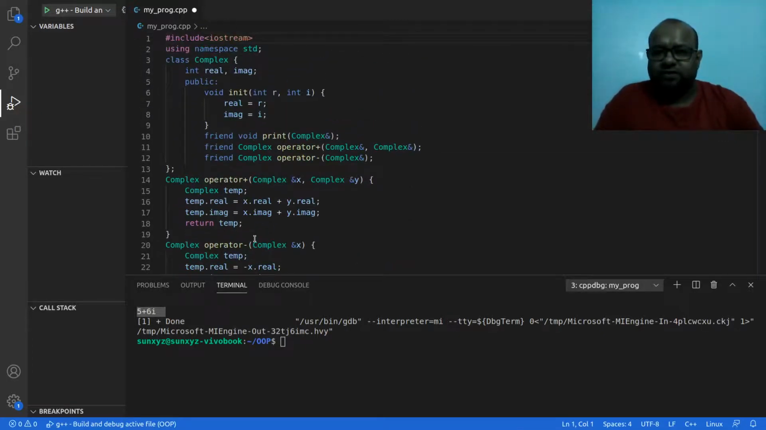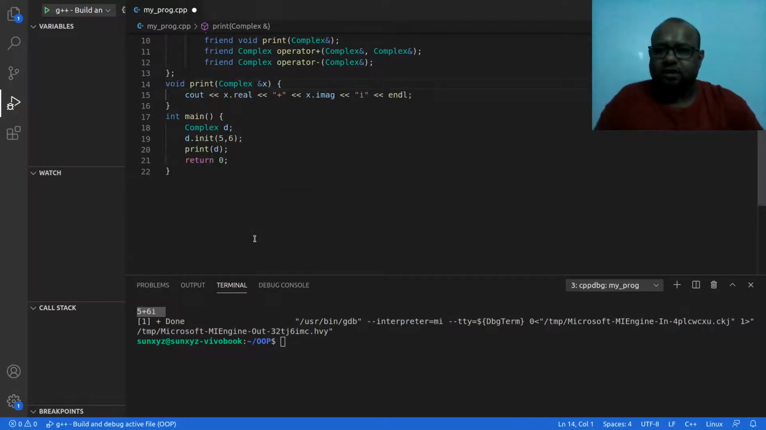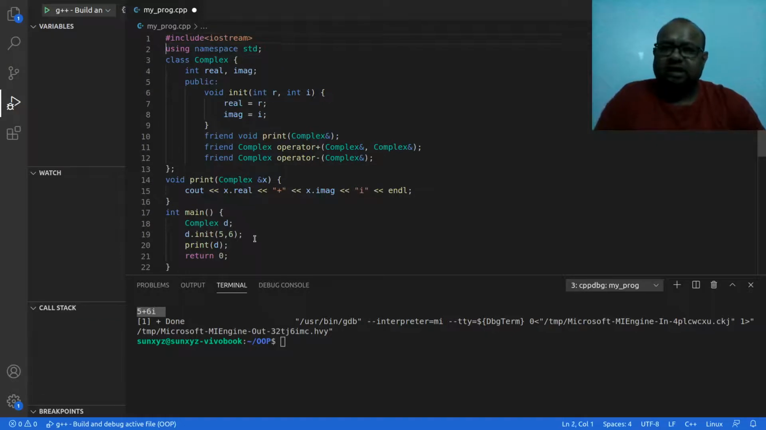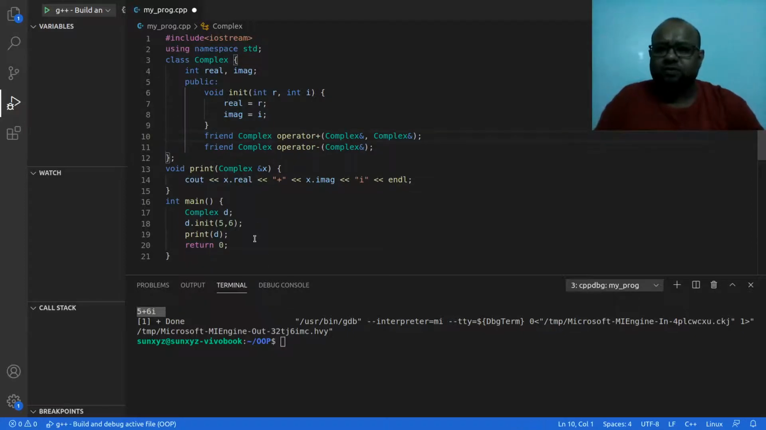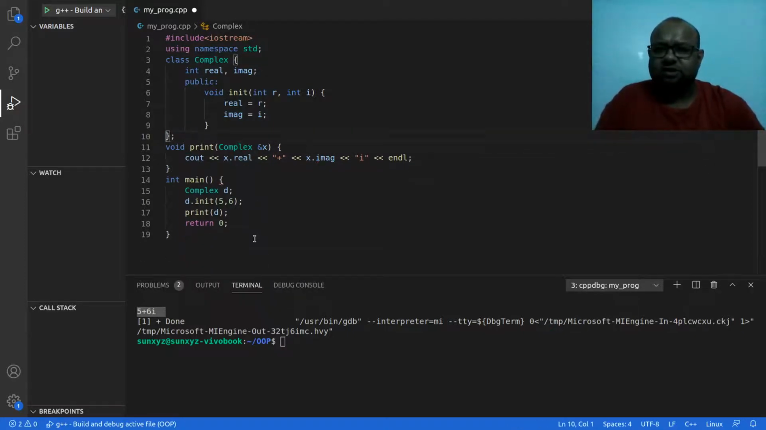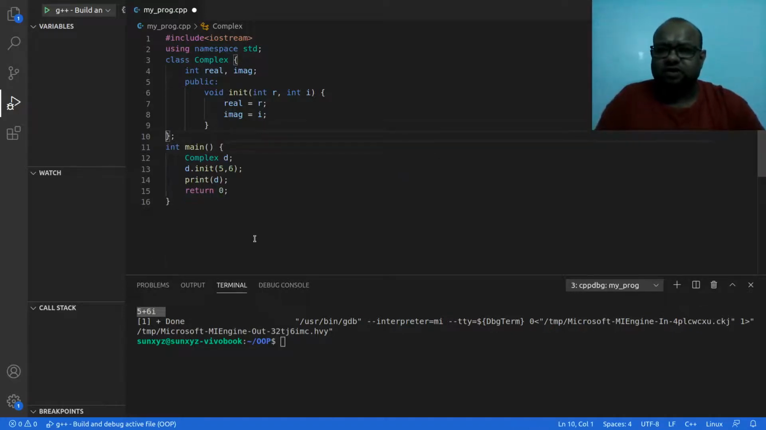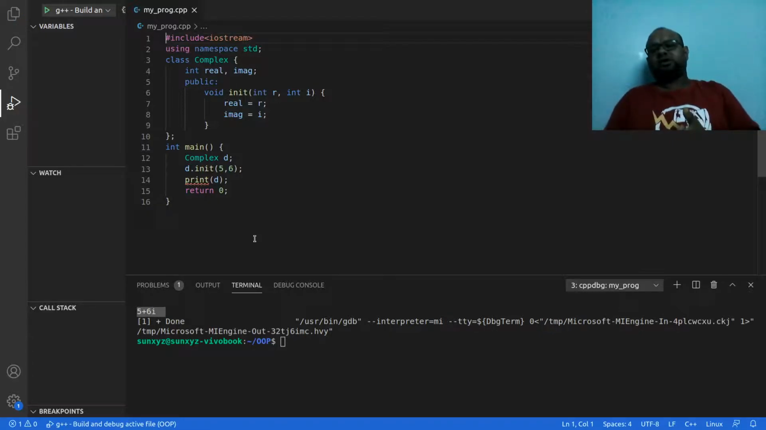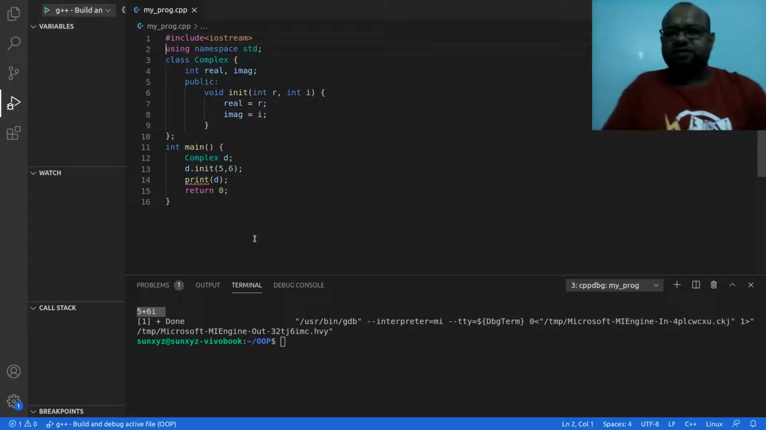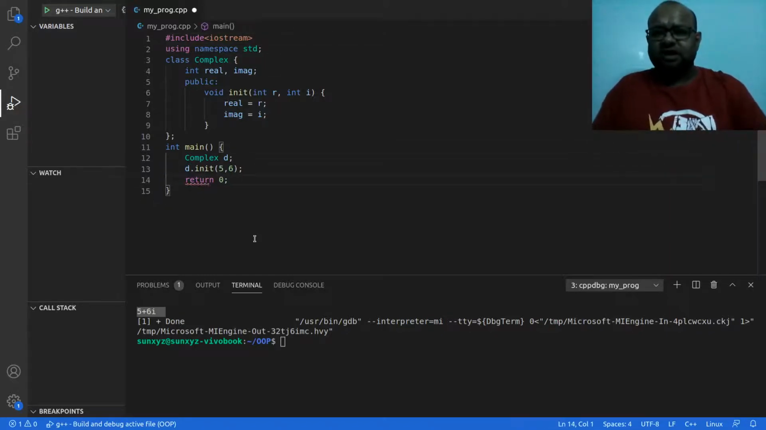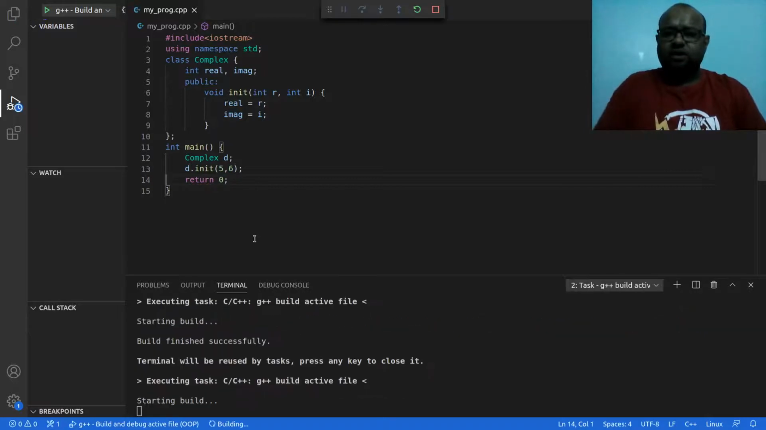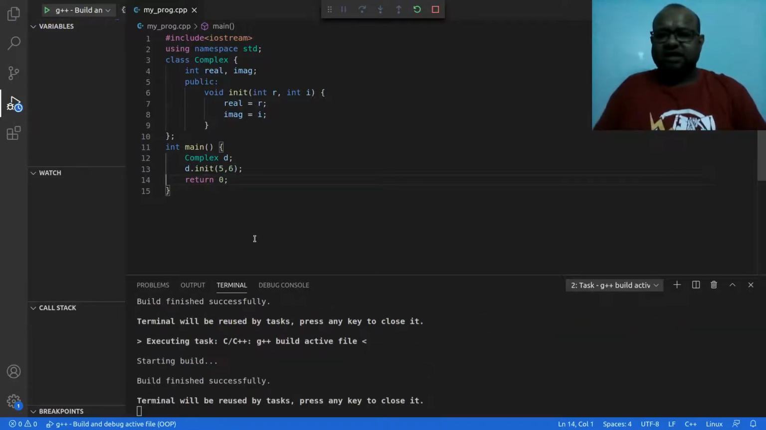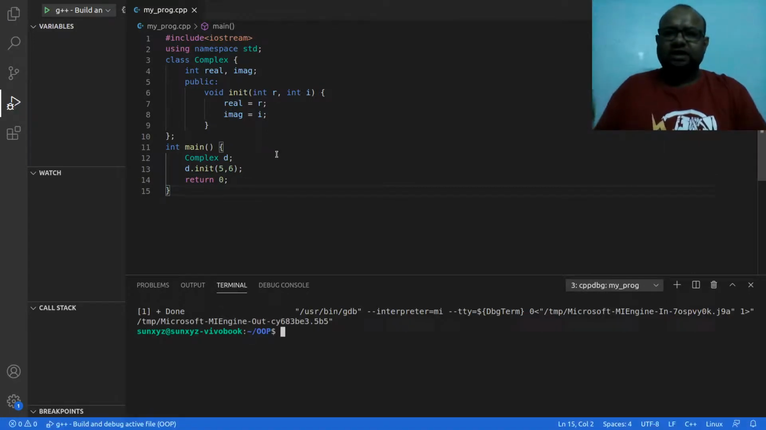Let me remove everything, this operator overloading, and this print function also. Let me remove this print function, and we are back to this. So this is my complex class, a very simple complex class. There is no print function right now. I can create an object of the complex class. Let me go ahead and compile and run this. This runs successfully, so there is no error, that is good.